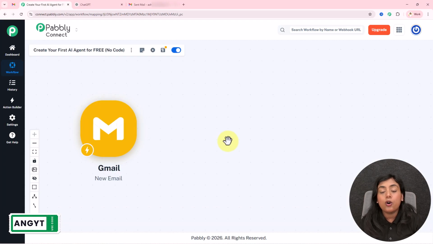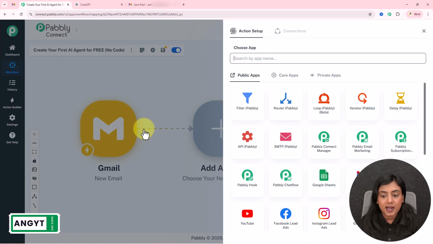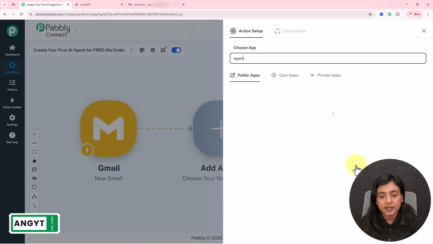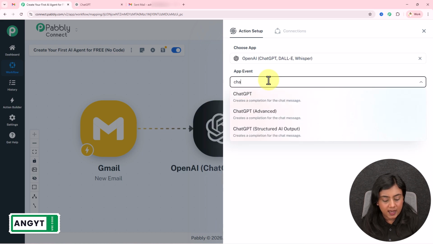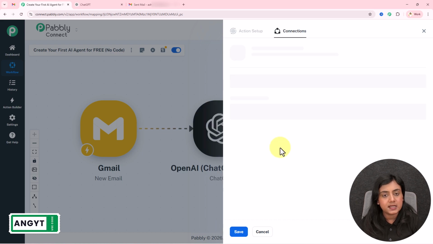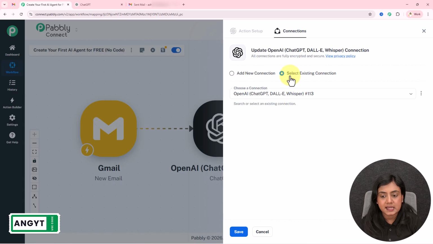After setting up my trigger, now what I want is for my AI, for which I'm using ChatGPT, to generate the reply to this email. For that, I will add an action step, in which for the action application I will select OpenAI. The event is going to be ChatGPT, and then I'm going to click on this Connect button. If you want, you can select the existing connection from before.